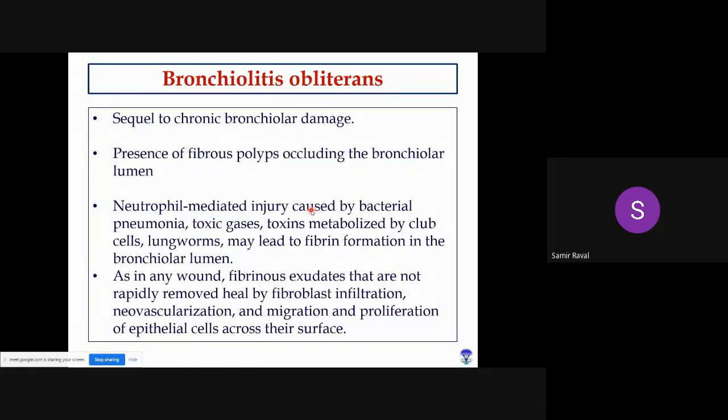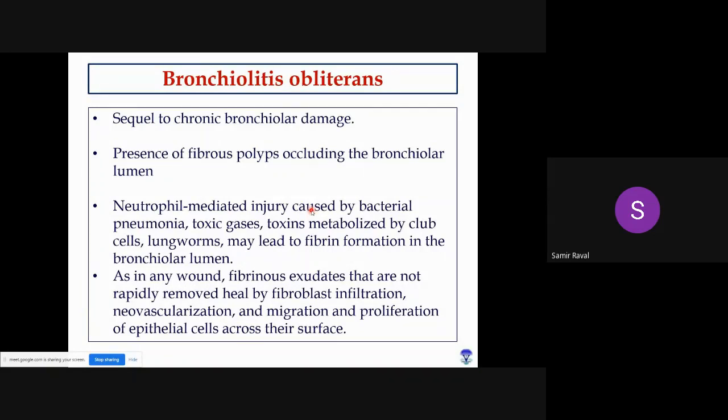In our normal defense mechanism, what happens? Macrophages and other inflammatory cells will come to the site and they will try to remove this fibrin, right, which has come out from the blood vessels at the site of inflammation. But if these macrophages and other inflammatory cells are unable to remove this particular fibrin, which is already deposited inside the lumen, and time lapses and the fibrin remains deposited and is not removed by our inflammatory cells, in that case, what happens?